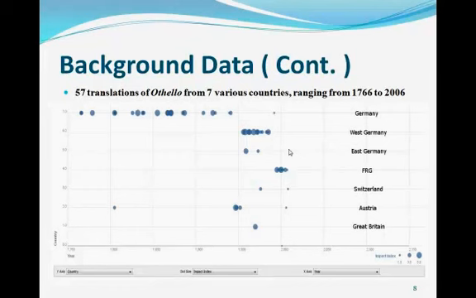The translations were written between 1766 and 2006 in 7 different countries or regions, including Germany, East Germany between 1949 and 1989, West Germany between 1949 and 1989, Germany since 1989, Austria, Switzerland, and England.